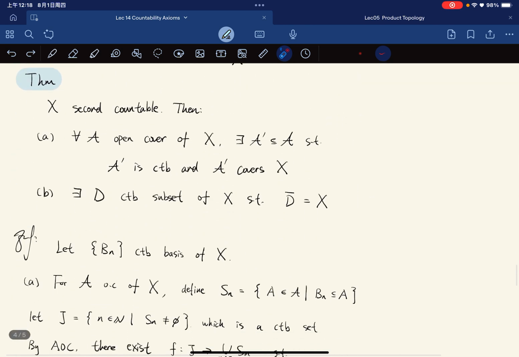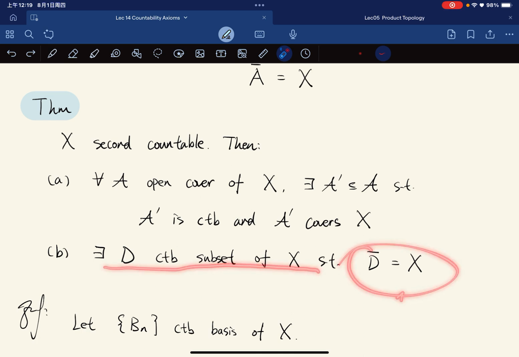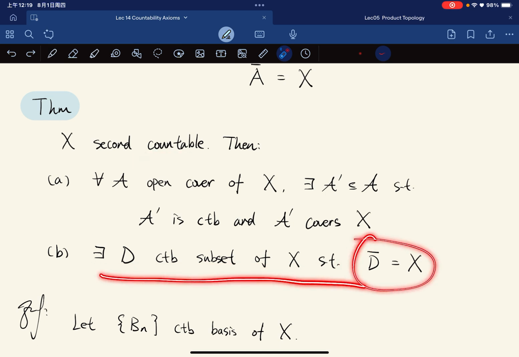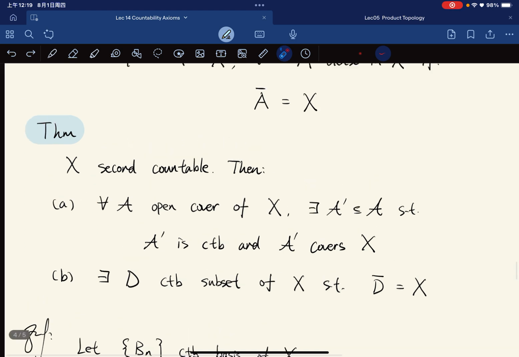Okay, and the theorem states that if X is second countable, then for any open cover of X, there exists a subcollection such that it is countable and it still covers X. And second, there exists a countable subset of X such that it is dense in X. Second countable implies a countable subset that is dense in X. Let's just prove A first. So the proof of A.